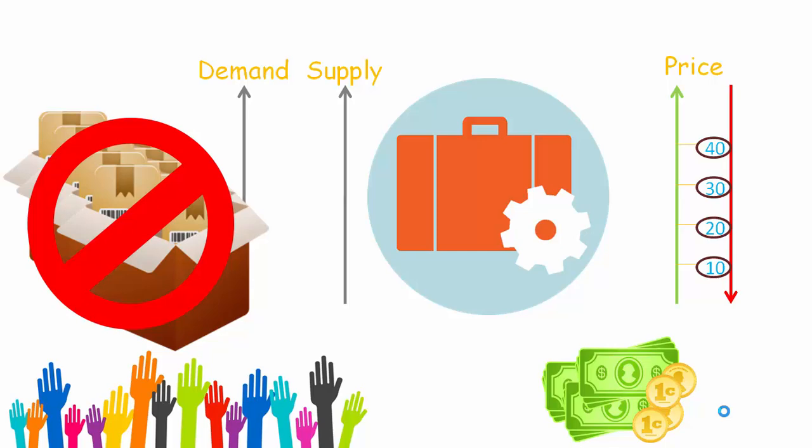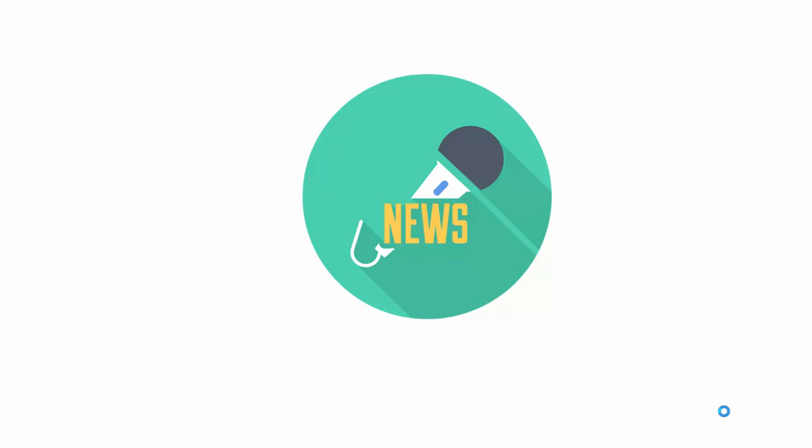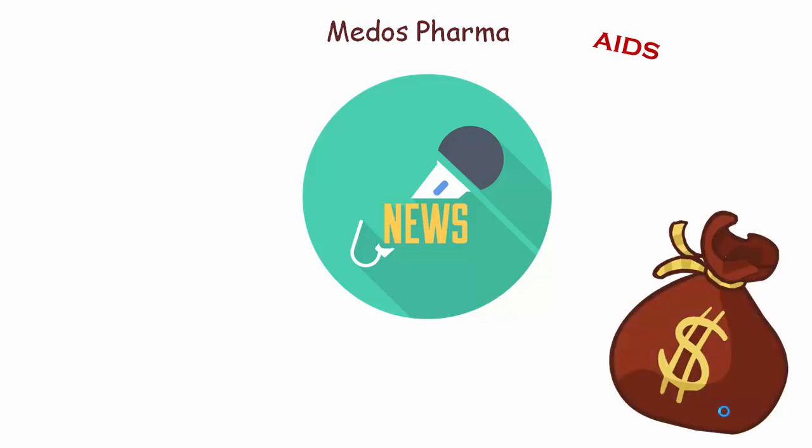Similarly with stocks, commodities, futures, options, and any other financial instrument, the demand and supply principles used in buying and selling the above-mentioned goods apply to these instruments also. Let me explain this with the help of an example. For example, news came out in public that a new company, Medeos Pharma, has launched a new medicine that could cure AIDS. This is breaking news, as no company has ever made a medicine that could cure AIDS yet, and this medicine is going to make a lot of profits for the company.